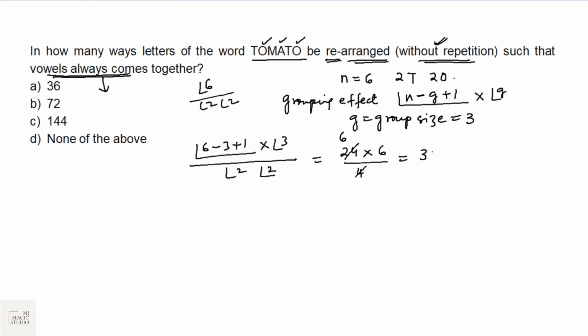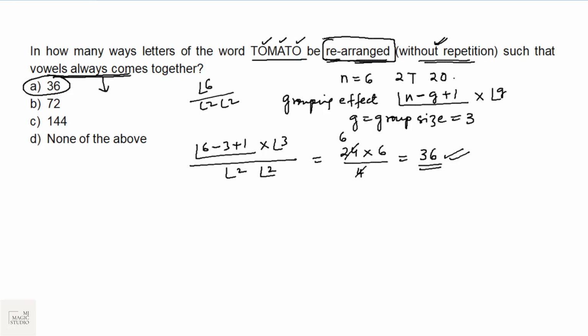So this goes 6 into 6 is 36. Vowels always come together. Done. It is 36. So we would be tempted to mark on 36.